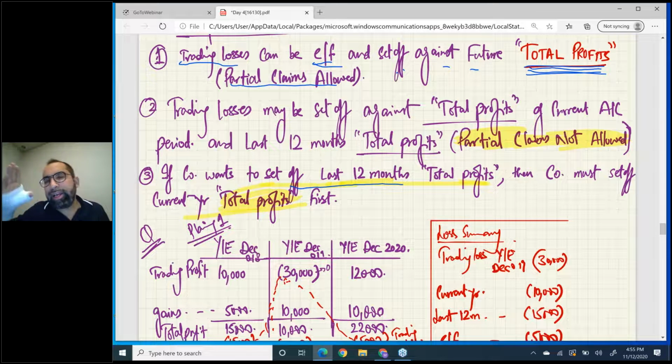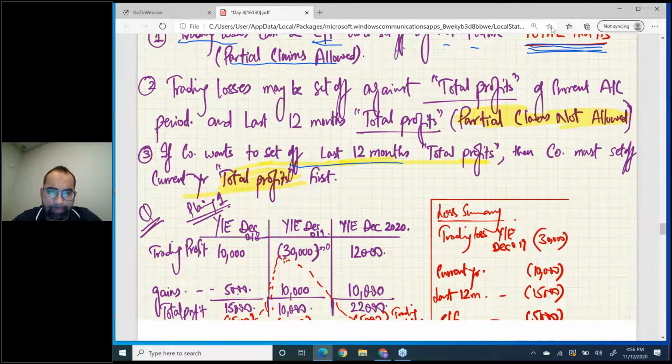But in individuals you can directly go to the last fiscal year. This is the difference. In companies, if you want to do a last 12 months set off, you have to do the current period first. This is a must.